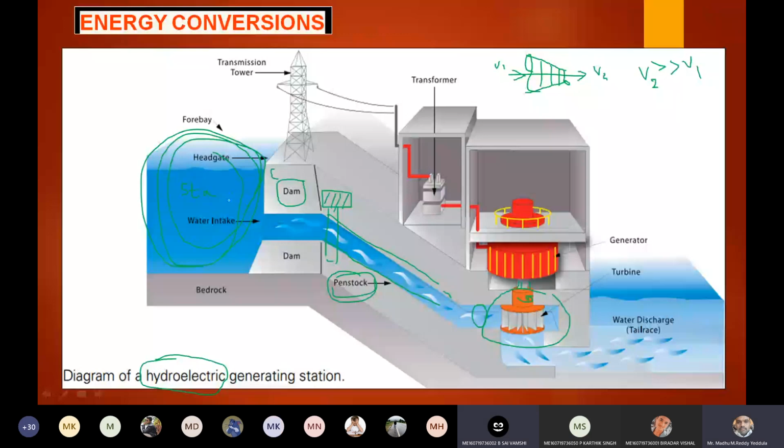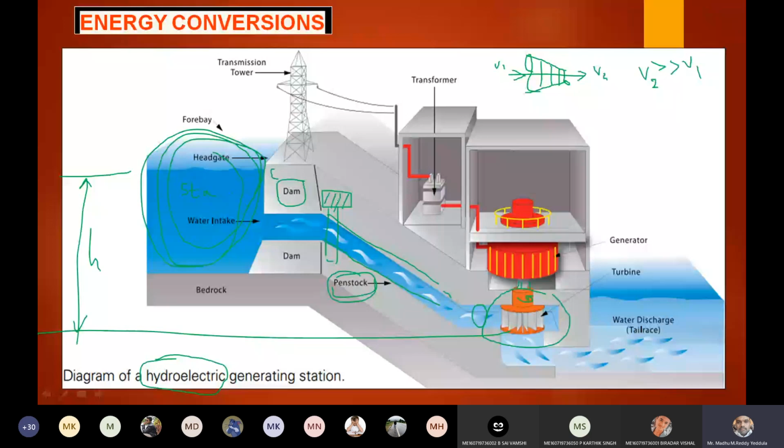If you see, it is at a certain height from the turbine wheel, right? So if you see the levels, this is one level and this is the other level. So this is the difference of head. This much amount of pressure difference is there. This is the head, right? Now, it has potential energy. Let us say if I open this valve, the water starts flowing.